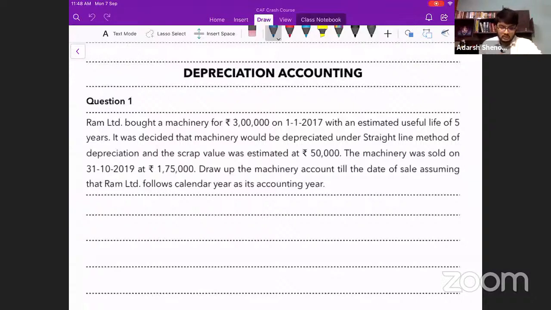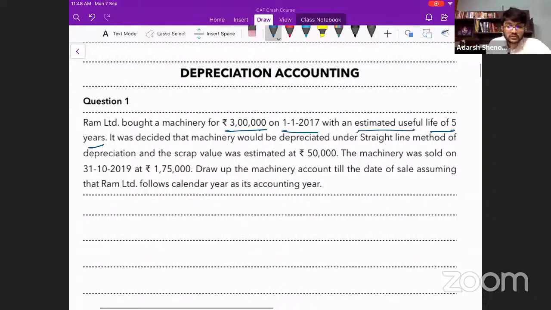Okay. Now what is the cost of the asset here? Bought a machinery for 3 lakh rupees on 1/1/2017 with an estimated useful life of 5 years. It was decided that the machinery would be depreciated under which method? Straight line method of depreciation, and the scrap value was estimated at 50,000 rupees.